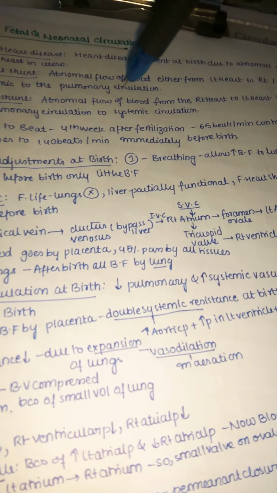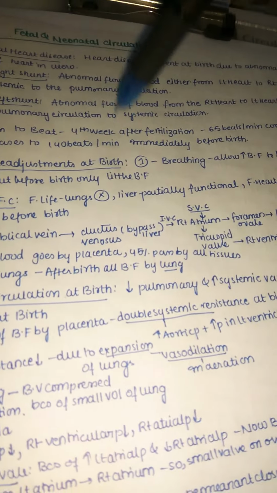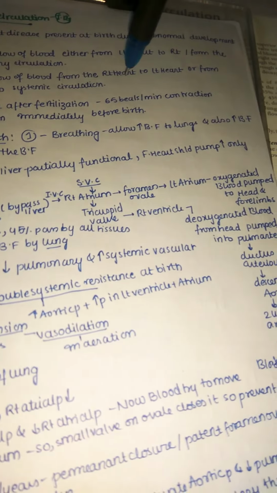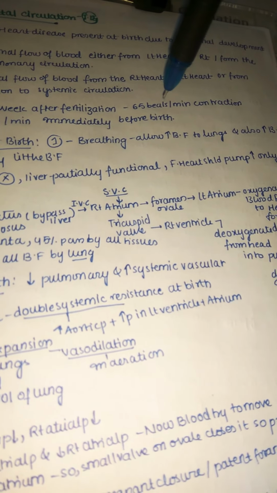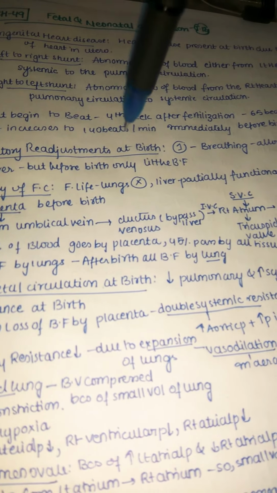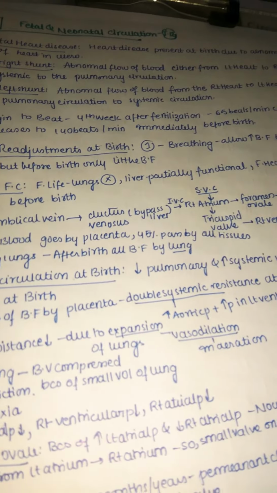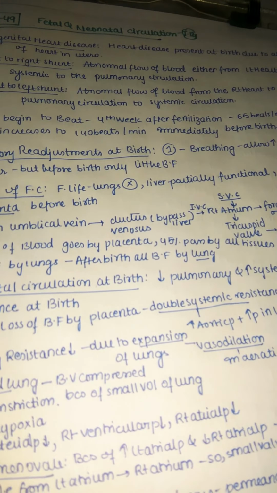It is very inspirational, something we need to take from the heart. In a baby it beats at about 65 beats per minute, and this increases to about 140 beats per minute immediately before birth.